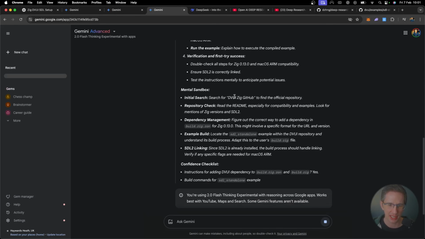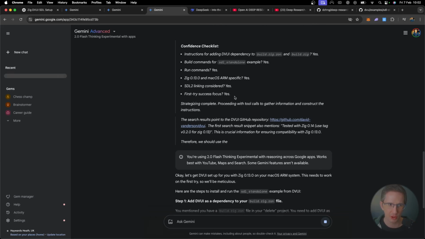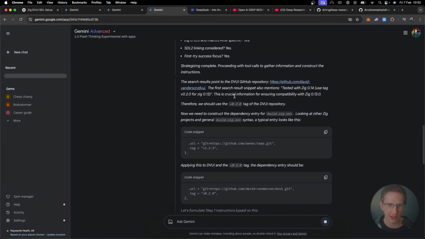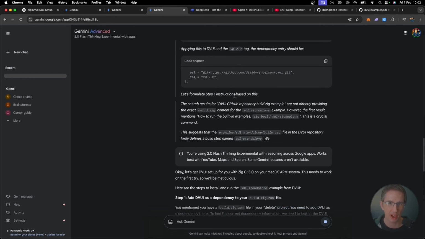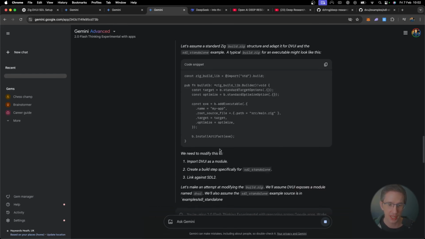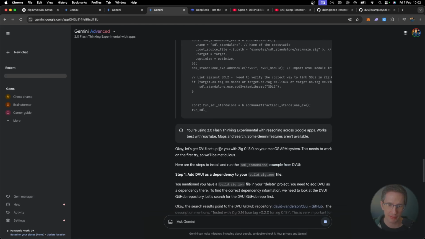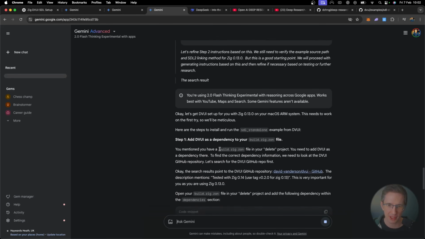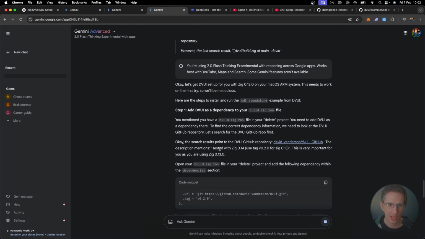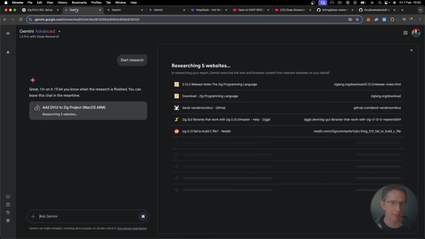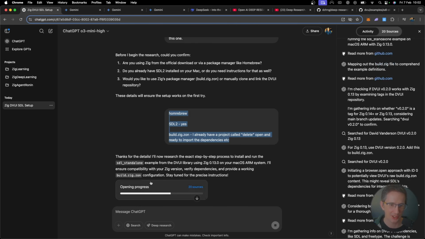Okay, it's doing some thinking. These Google Flash models, I don't know how good they are in terms of what they give back, but they are quick. One thing for sure is, if speed is a weapon, they win. They are faster than anything else out there. Okay, that's actually moving too much. Let me go back over here to Gemini. That's now researching 5 websites, so it's really thinking about it. That's good. How's OpenAI doing?